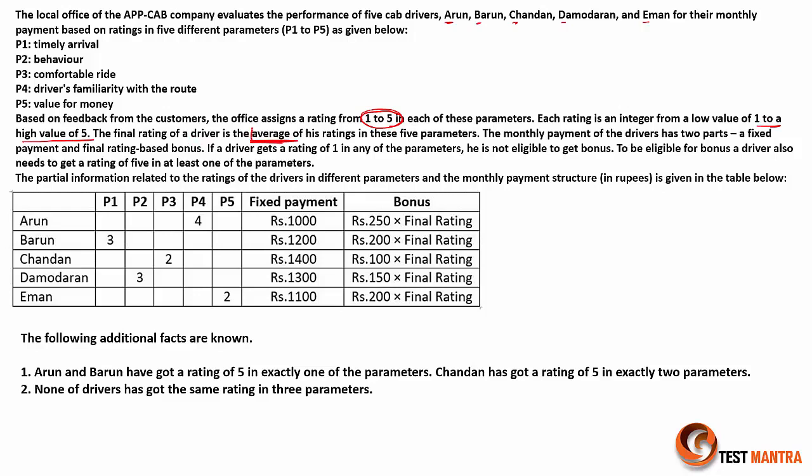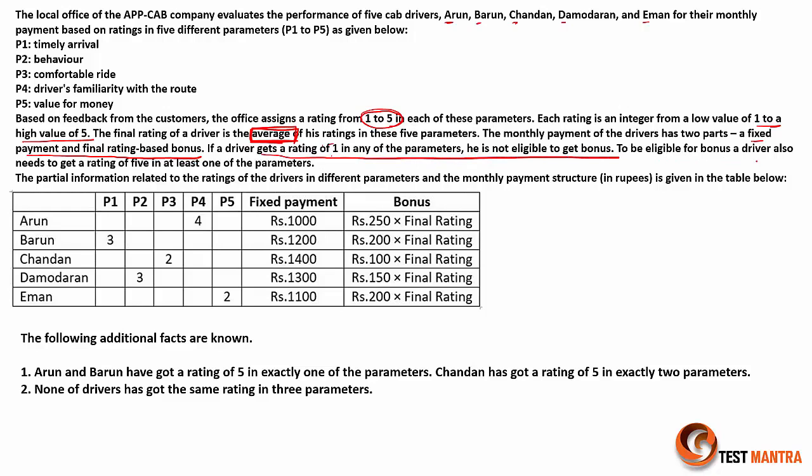Now it's important, it's given, it's the average of his rating in these 5 parameters. The monthly payment of the drivers has 2 parts, a fixed payment and the final rating based bonus. If a driver gets a rating of 1 in any of the parameters, he is not eligible to get bonus. So to get bonus, he should not have 1, right? So this is an important line here.